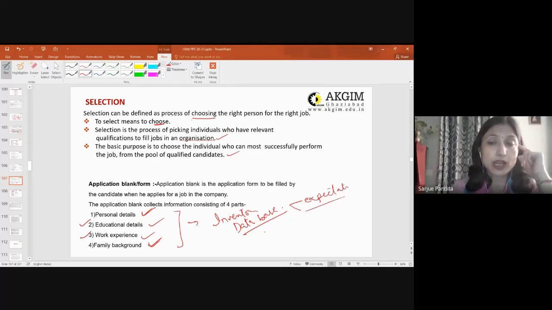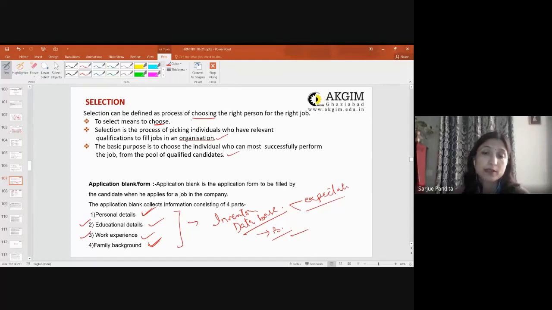Let us suppose you are hailing from a business family, you are applying for a job. The moment you write that you are from a business family, a 1% perception will be created that he might not stick to the organization, because the moment he feels stressed out, quite possibly he will quit the job.